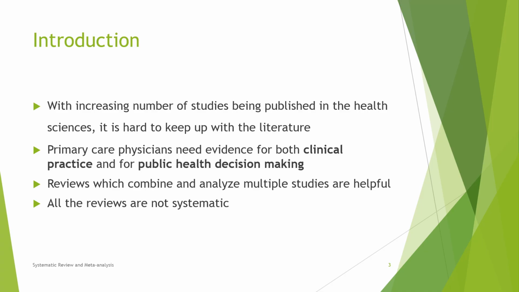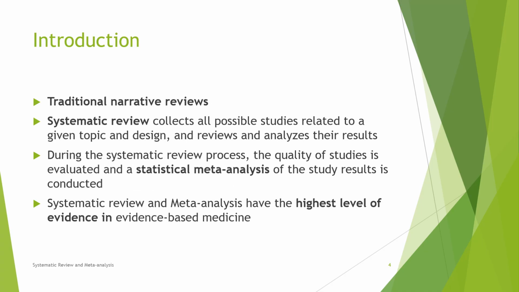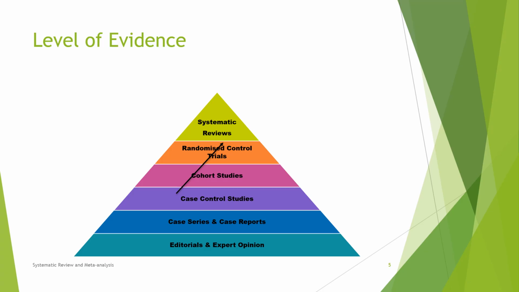All the reviews are not systematic. Traditional narrative reviews. A systematic review collects all possible studies related to a given topic and design, and reviews and analyzes their results. During the systematic review process, the quality of studies is evaluated and a statistical meta-analysis of the study results is conducted. Systematic review and meta-analysis have the highest level of evidence in evidence-based medicine.